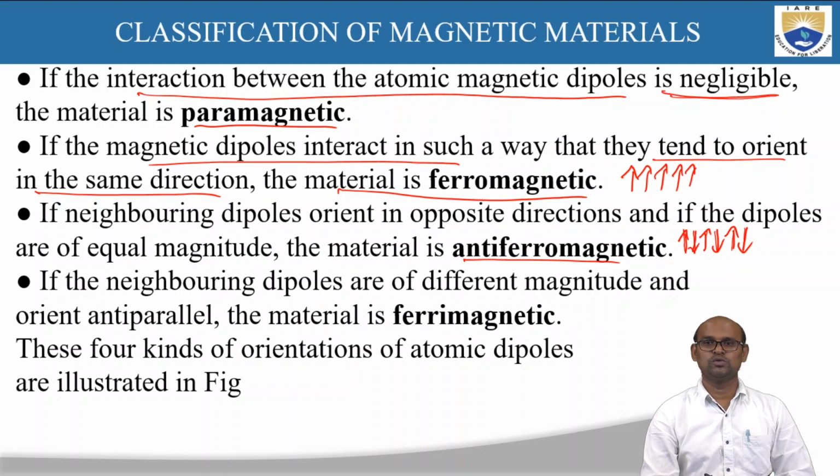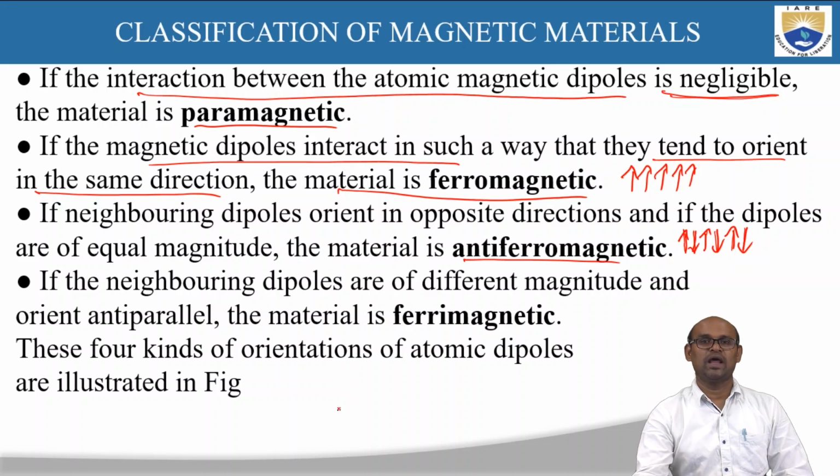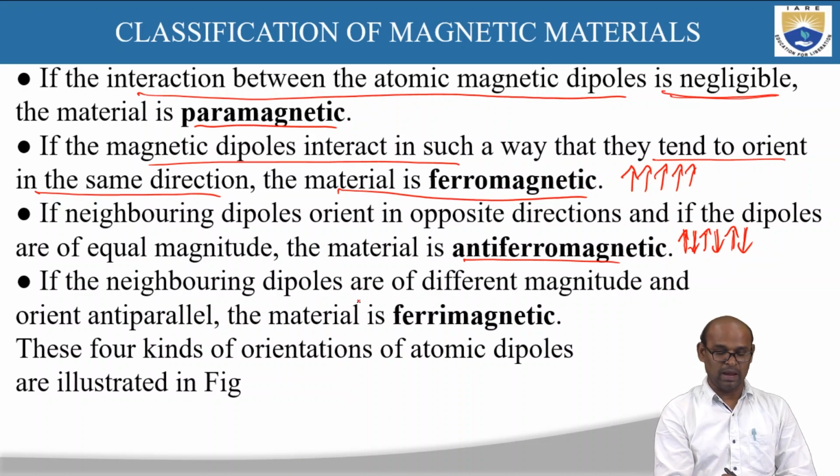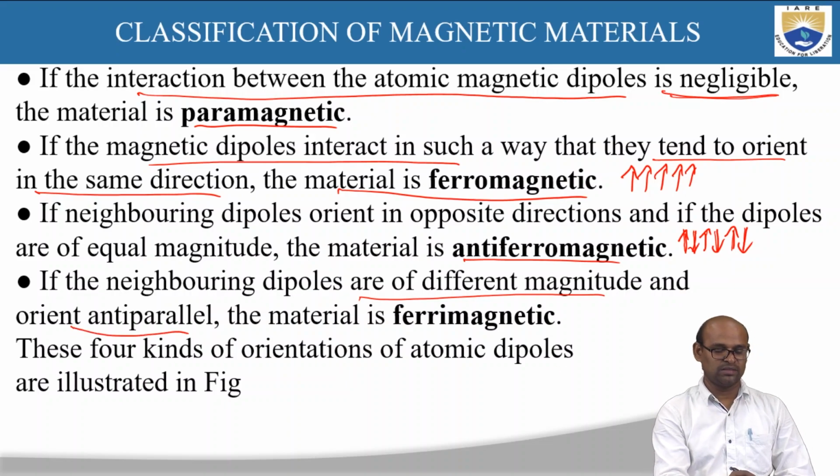If the neighboring dipoles are of different magnitude and orient anti-parallel, the material is ferrimagnet. Like the ferromagnetic and antiferromagnetic materials, here also the neighboring magnetic dipoles orient in opposite directions.